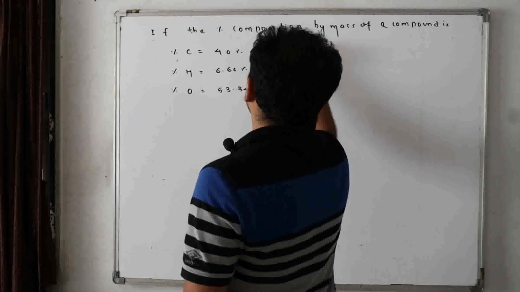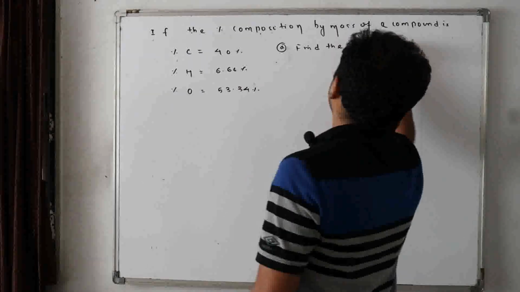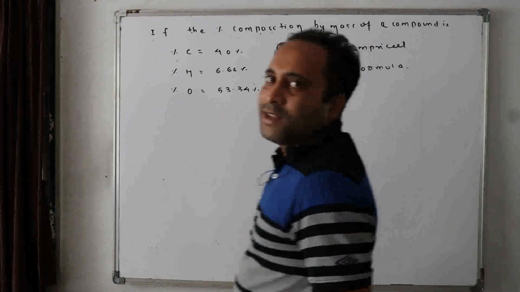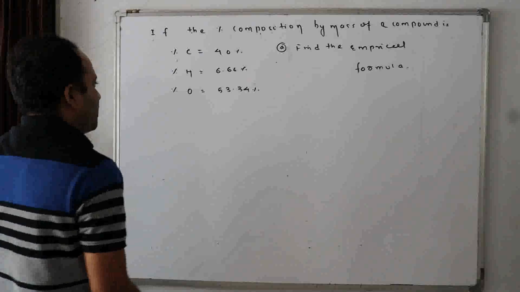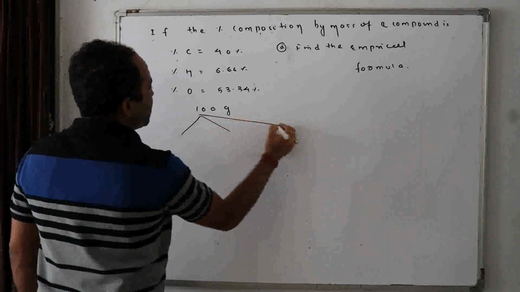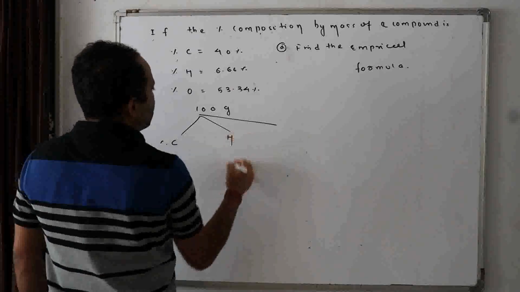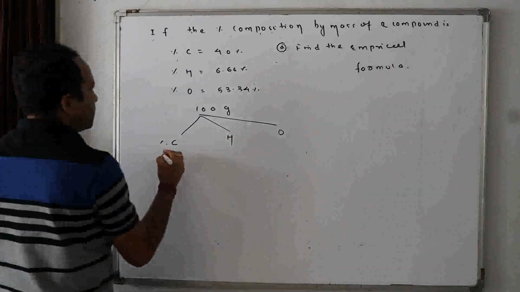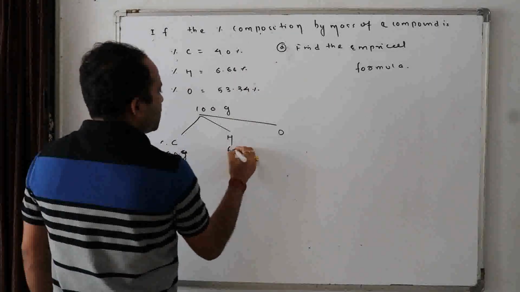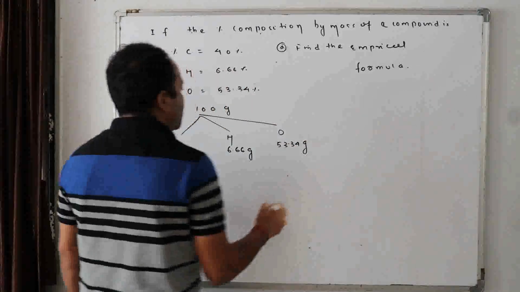Option A, find the empirical formula. Okay, now look here. Let it be 100 grams. Now what do we have here? We have carbon percent, hydrogen percent, oxygen percent. 40%, so it will be 40 grams, 6.66 grams, and here 53.34 grams.